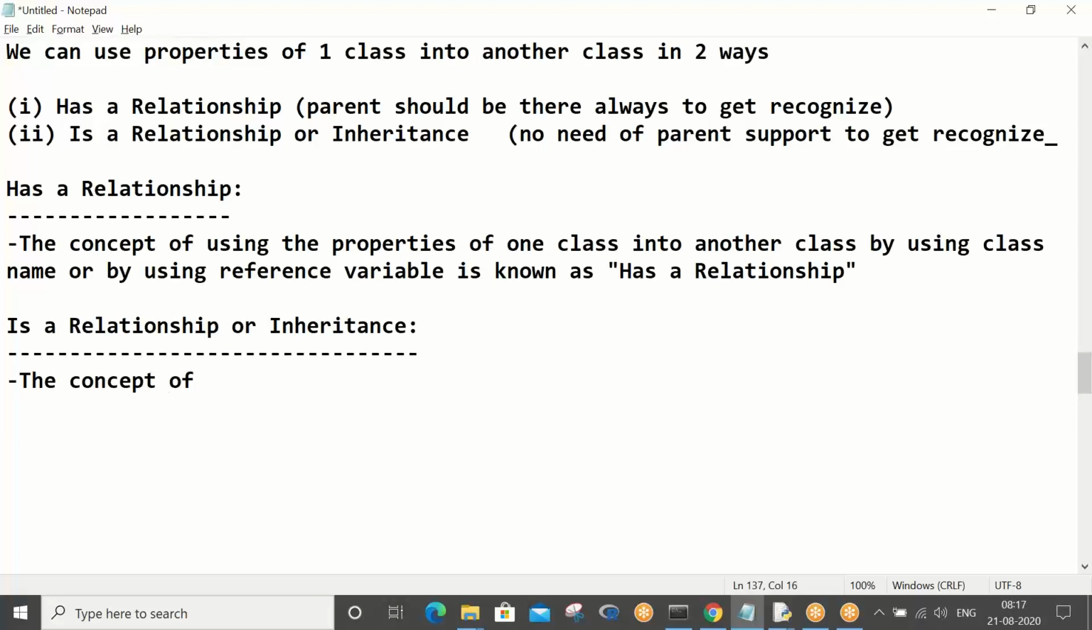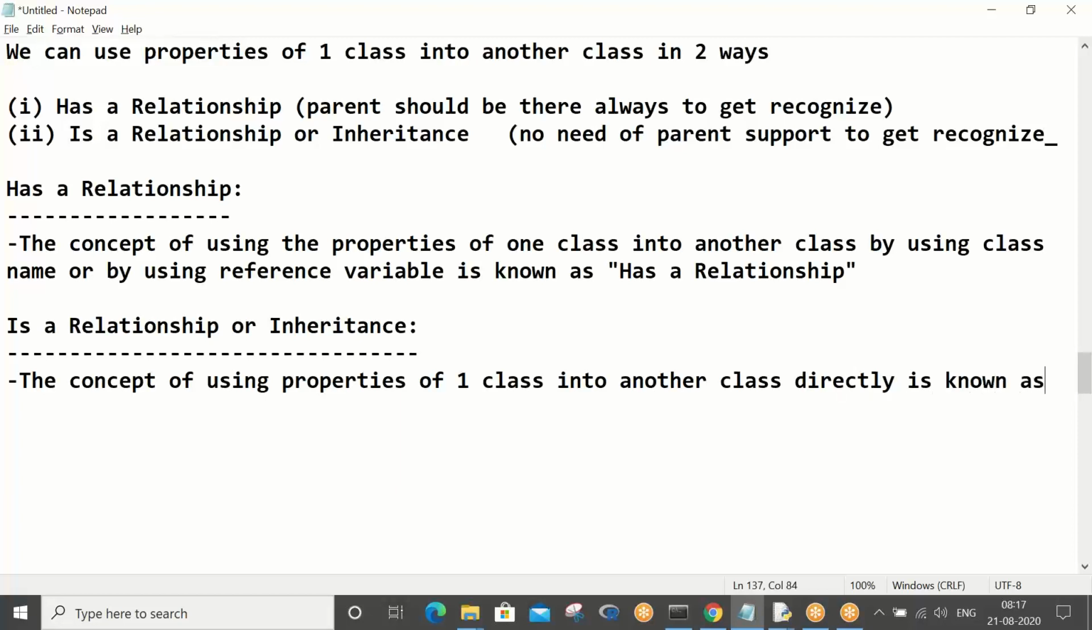So, please take down: the concept of using properties of one class in another class directly is known as inheritance, or "is a" relationship. I will keep on calling it only inheritance, not "is a" relationship.